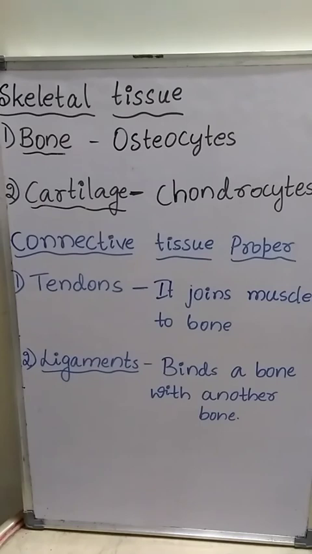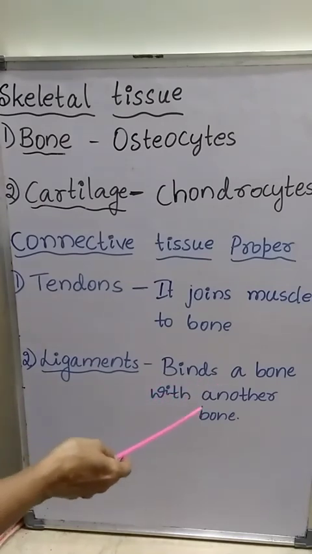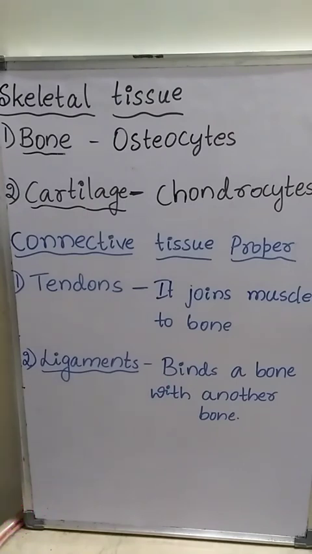The main function of ligament is binding a bone with another bone. It means one bone is attached to another bone with the help of the connective tissue called ligament.